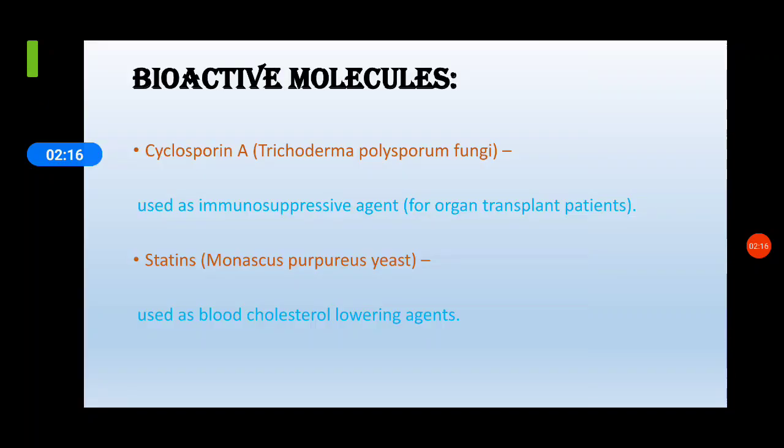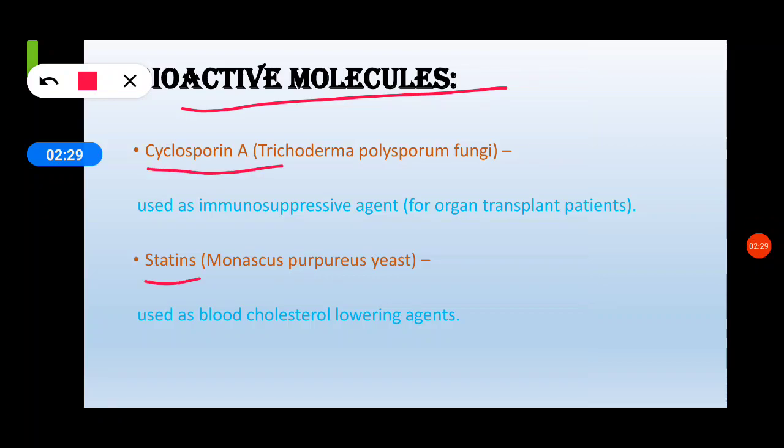Microbes are also responsible for the production of special molecules, and those molecules are called bioactive molecules. For example, cyclosporin A and statin. These are bioactive molecules which are produced from fungi.